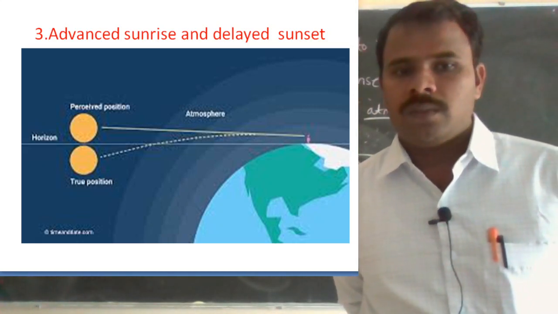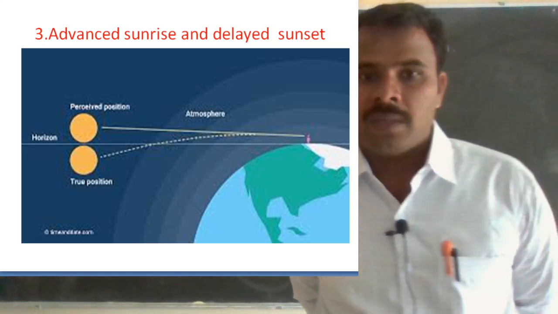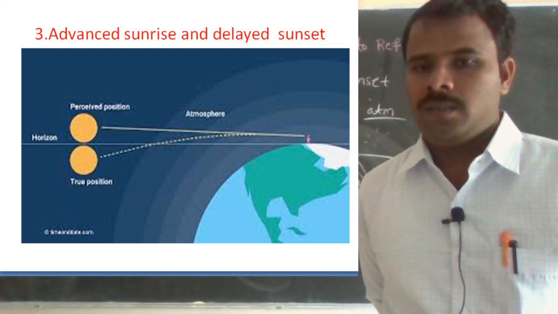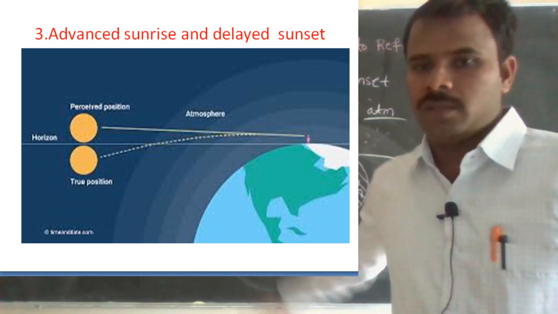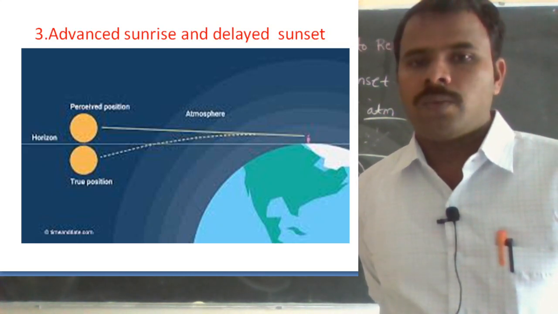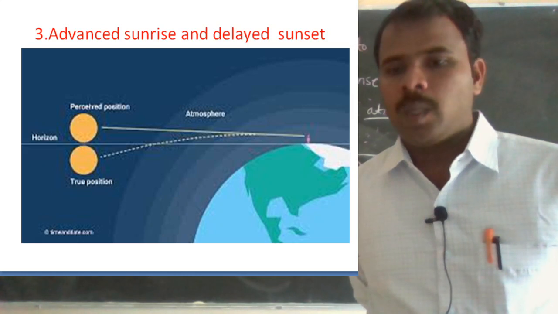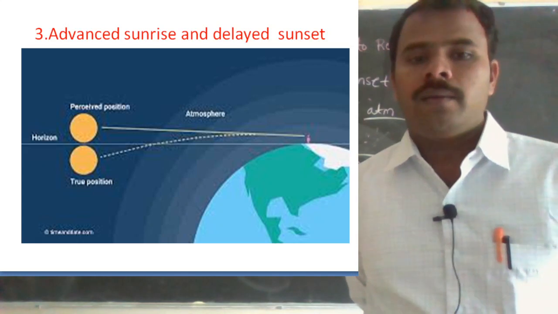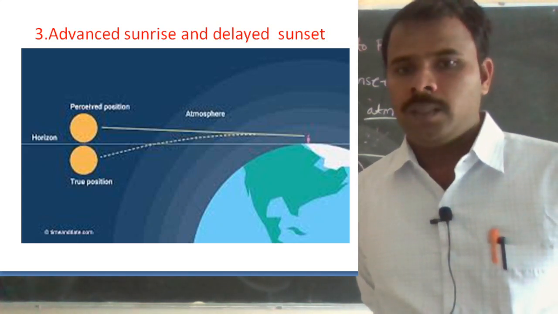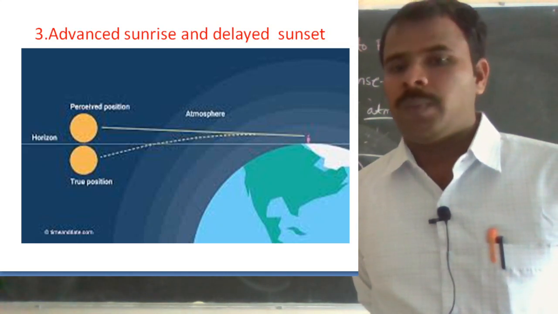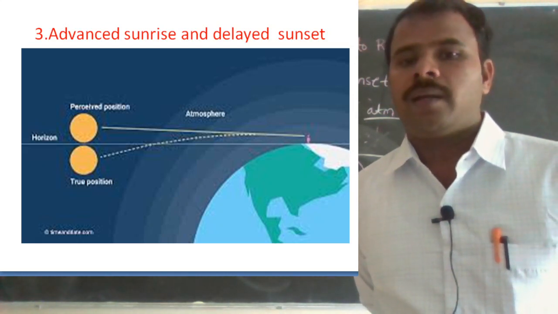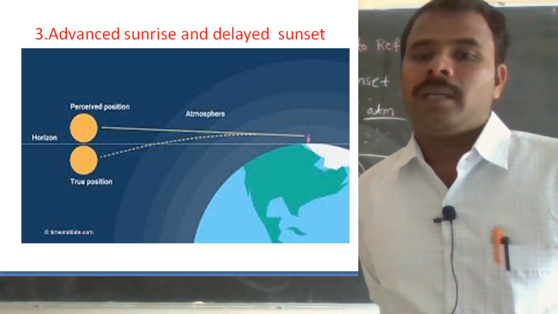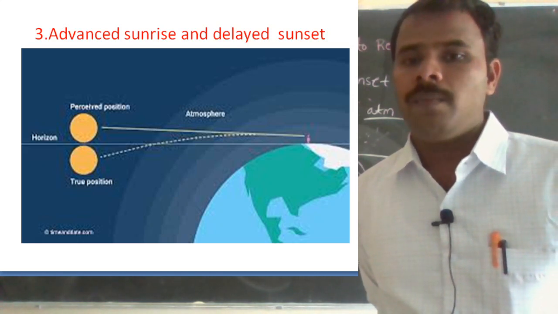True position, perceived position, atmosphere. So this is what? Advanced sunrise and delayed sunset at this position, due to refraction through atmosphere. Okay, look, here is the true position. The ray of light is coming from the true position of the sun. It is traveling through the atmosphere, which means it acts as a denser medium. The refracted ray is what? Bent towards the normal. Therefore it seems to come from S dash.